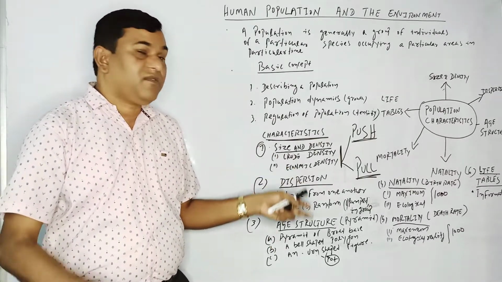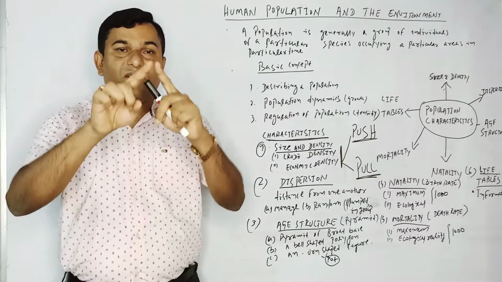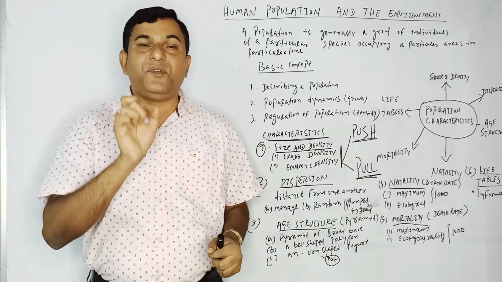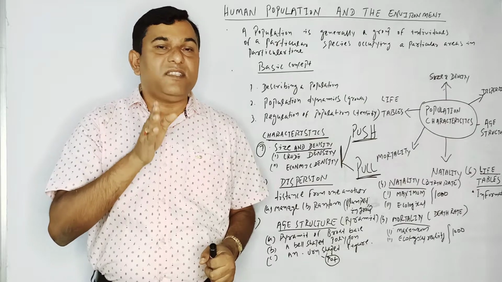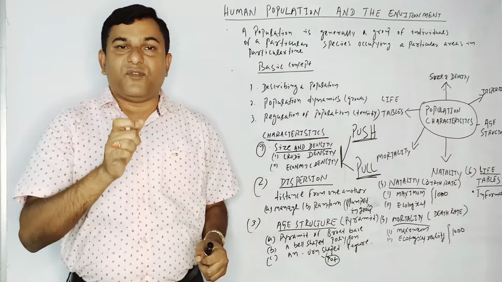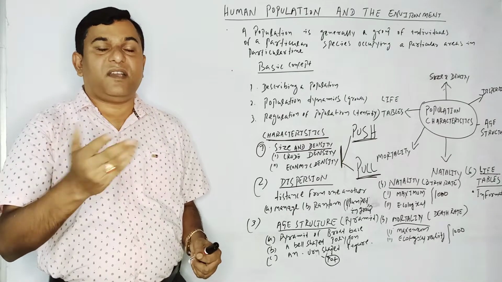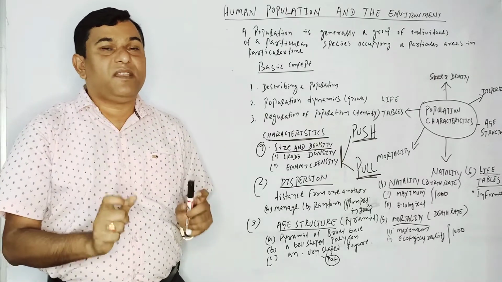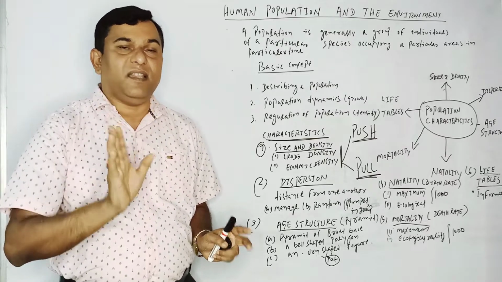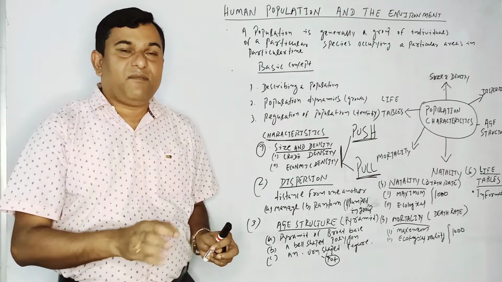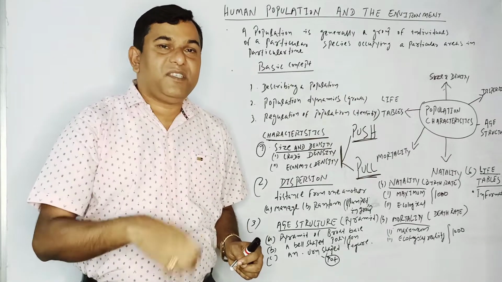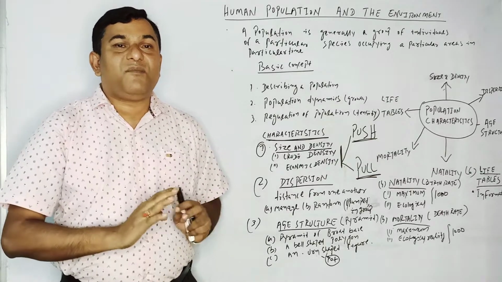Crude density means, according to need and rules and regulations, it is fixed that if not more than 100 people live in a square kilometer, that will be a healthy sign for the environment, for ecology, for the universe, for everything.